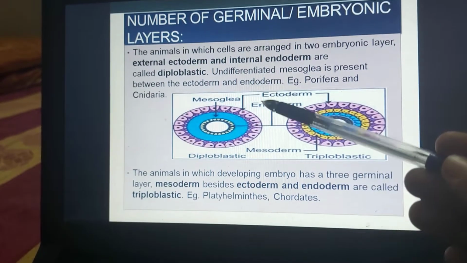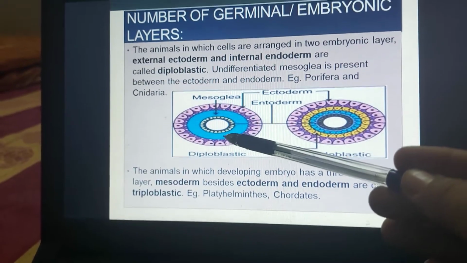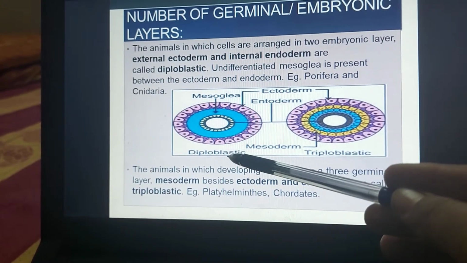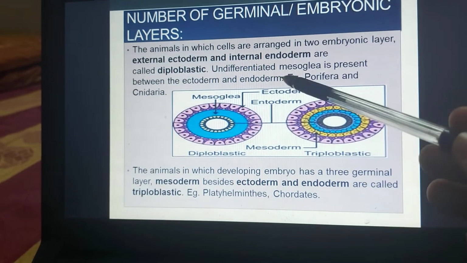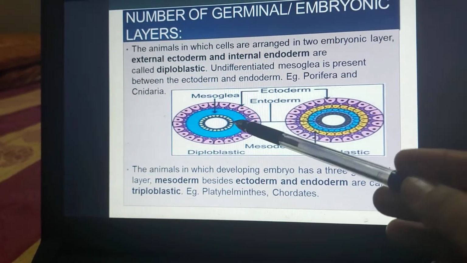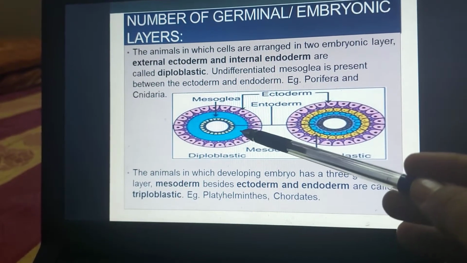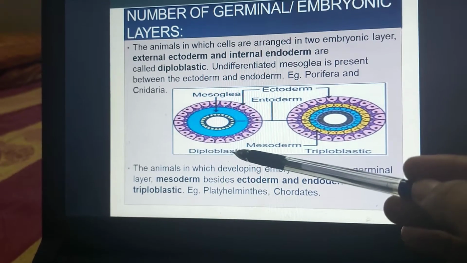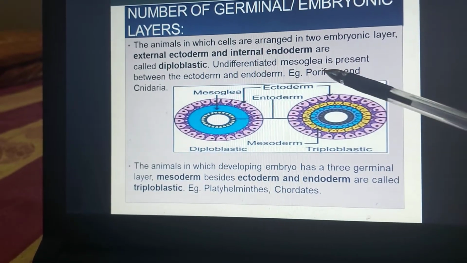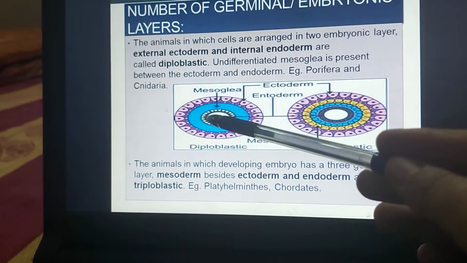Fine. And if only ecto and endoderm are present, such organisms are called diploblastic. And there is an undifferentiated layer present in between the two. This blue colored undifferentiated layer is called the mesoglea in case of the diploblastic. And we have the examples of phylum Porifera, Cnidaria.